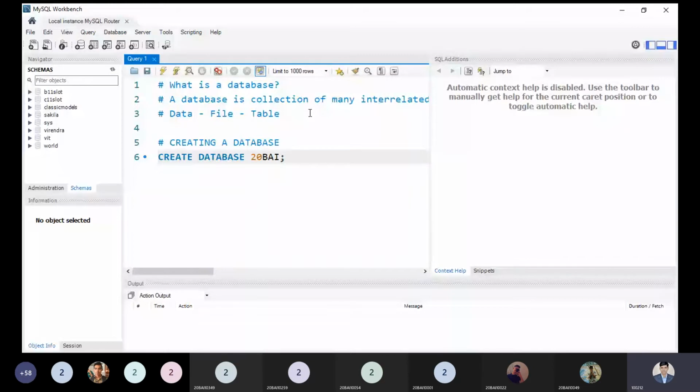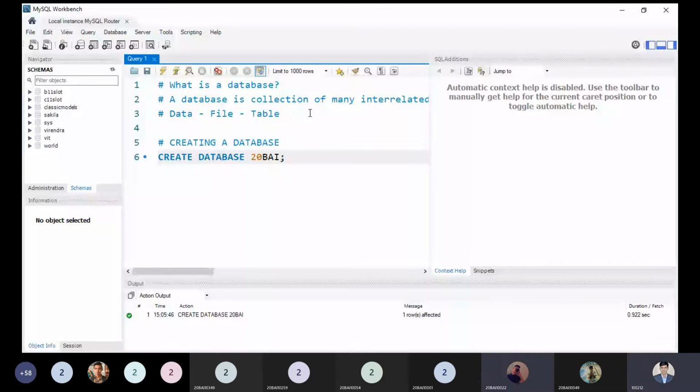Let me execute. Now it is executed perfectly. At the bottom you can see the message: created database 20BI. It is created within 0.922 seconds.